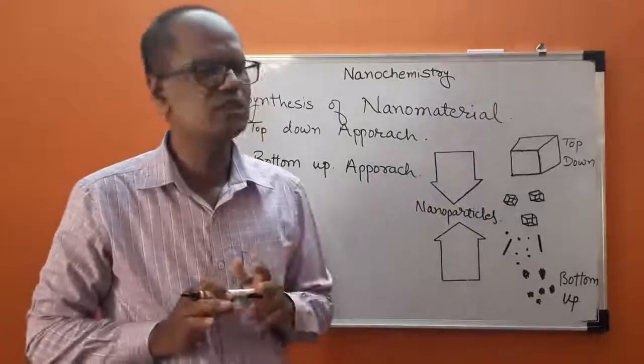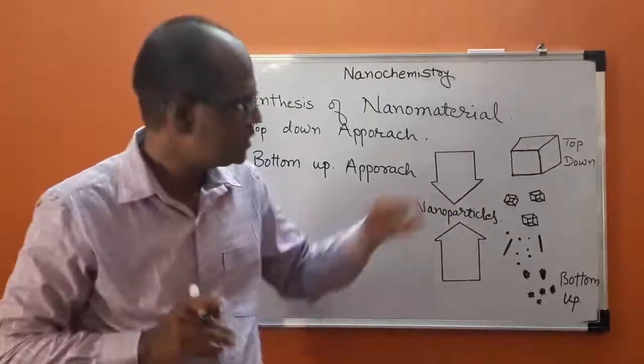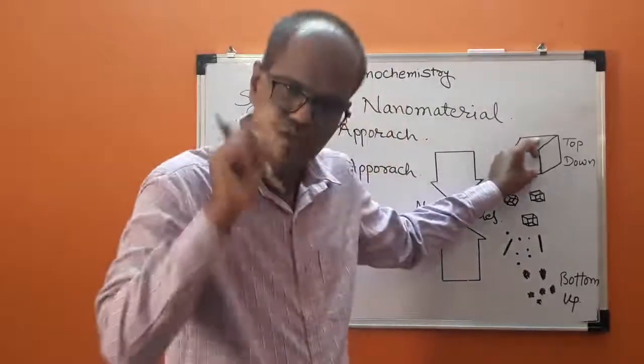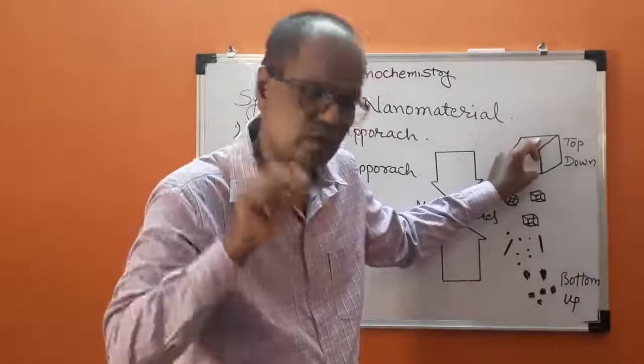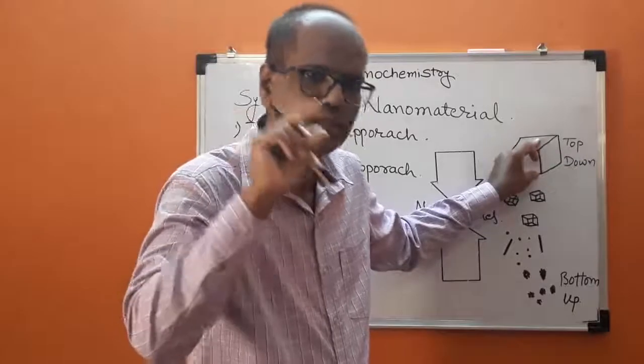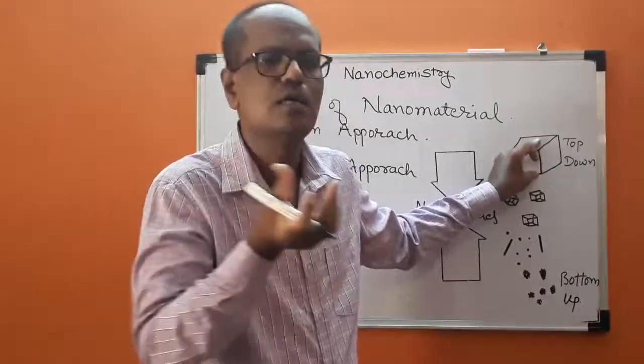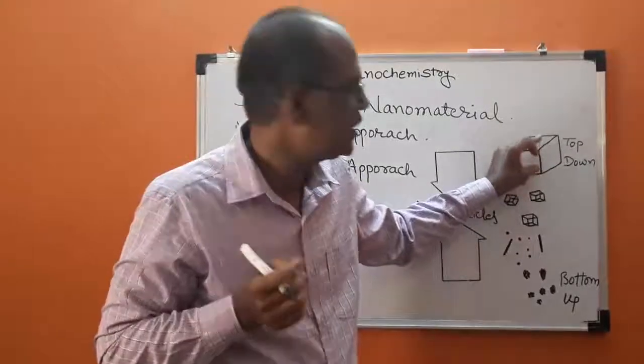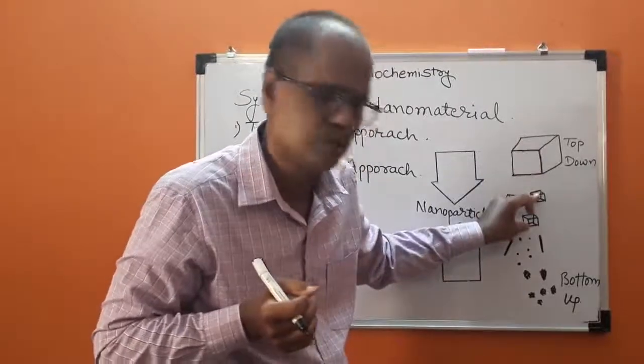Top-down approach is very, very simple. A bulk substance is taken, a material having large particle size is taken and it is cut into smaller pieces.